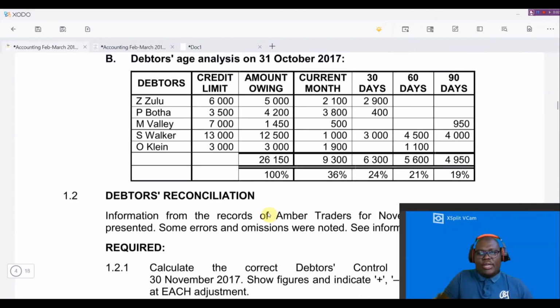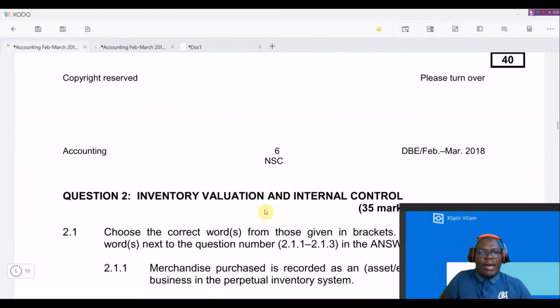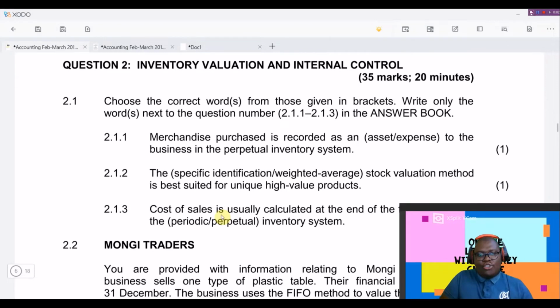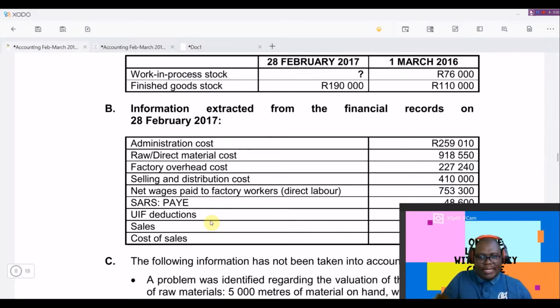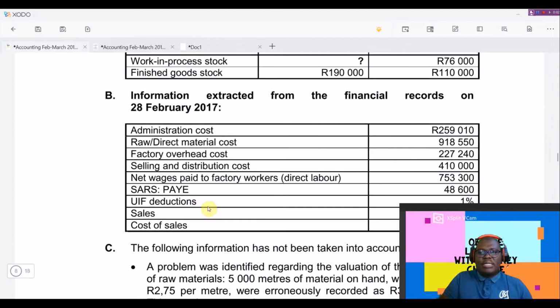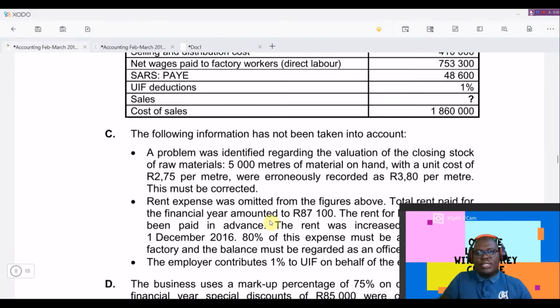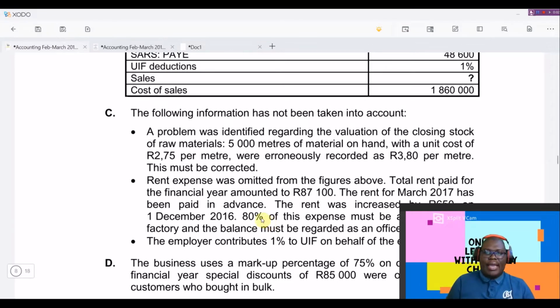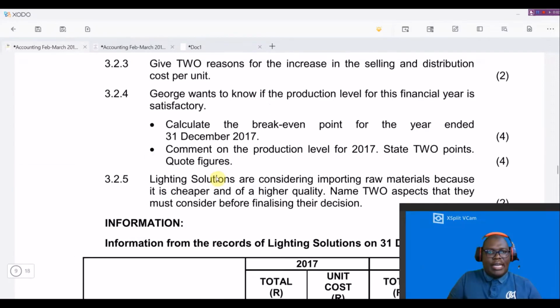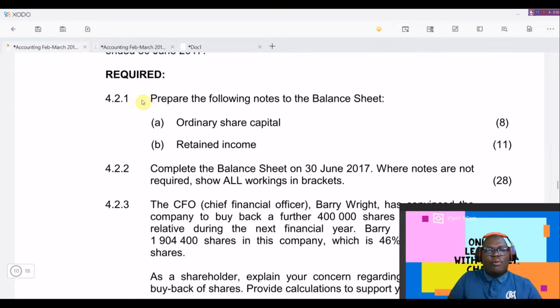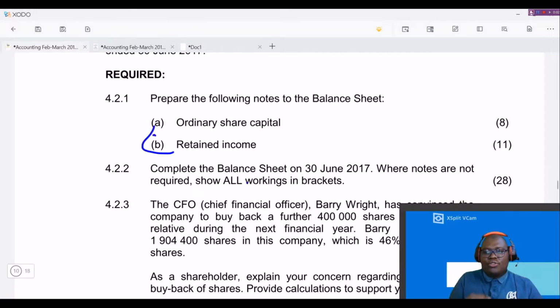Our question is on question 4. So if you want to attempt this, you can download the February-March 2018 accounting question paper and the answer sheet so that you can be able to practice. So please try as much as possible to make sure that you get this important paper. Okay, with that out of the way, let's continue with our assessment for the day. So we're going to be doing question 4, only 4.2.1b, which is the retained income notes, as you can see here. Okay, so we're only going to be doing these notes.